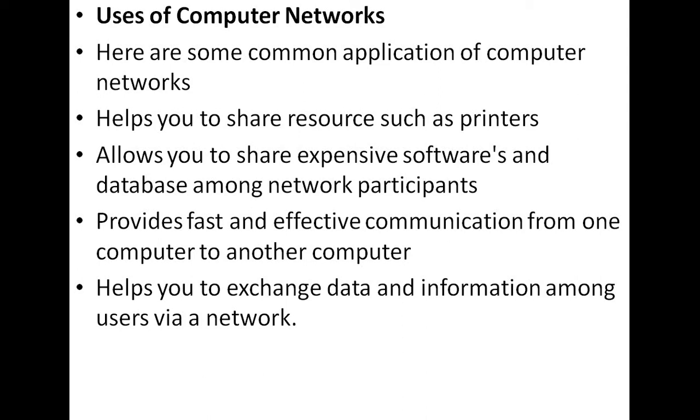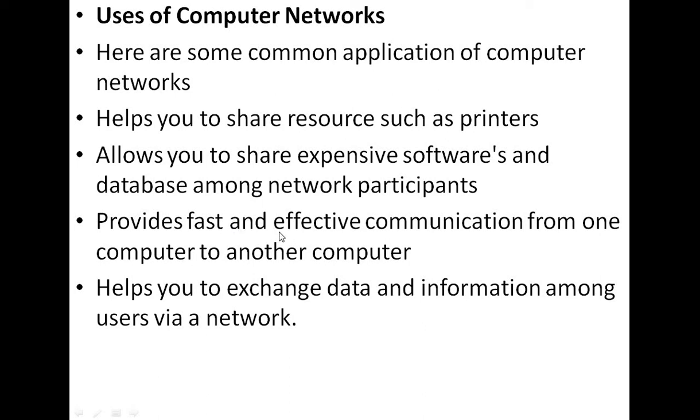Next one is it provides fast and effective communication from one computer to another computer. That means by using the network connection, two computer systems can communicate in a faster and effective way by using the computer network.